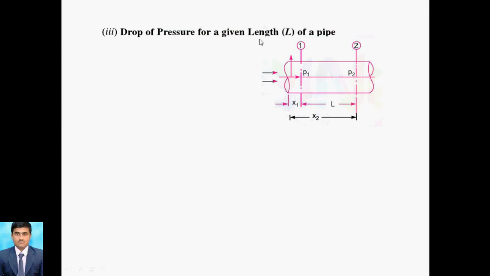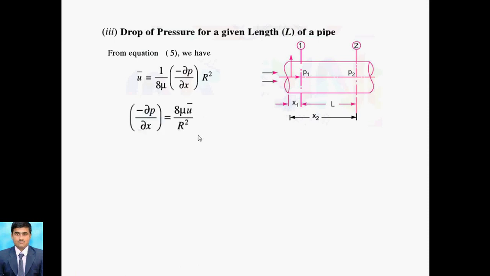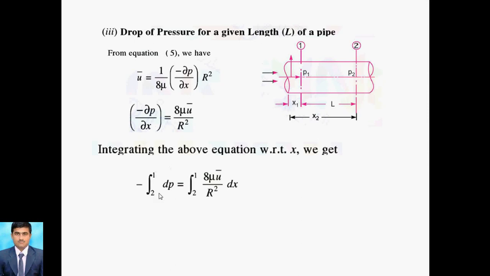Now we go for the drop of pressure for a given length. The drop of pressure is important for finding out the head loss. From equation number 5 we can write u bar is equal to 1 upon 8 mu minus dou p by dou x into R square, that is the average velocity. We transfer it over here, and minus dou p is equal to what? Integrating on both sides with respect to x, dou p as it is and dou x goes to that side. Integrating from section 1 to 2, we can write p1 minus p2 equals 8 mu u bar R square.